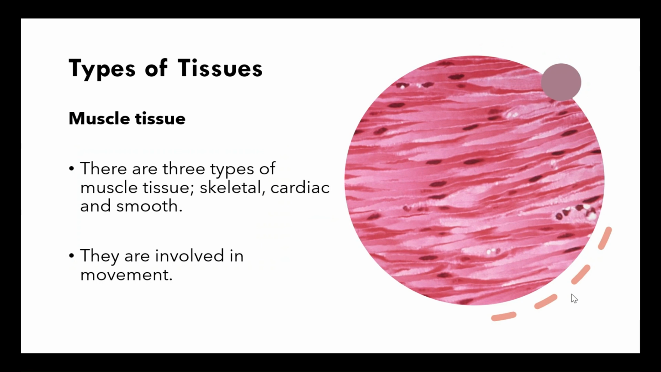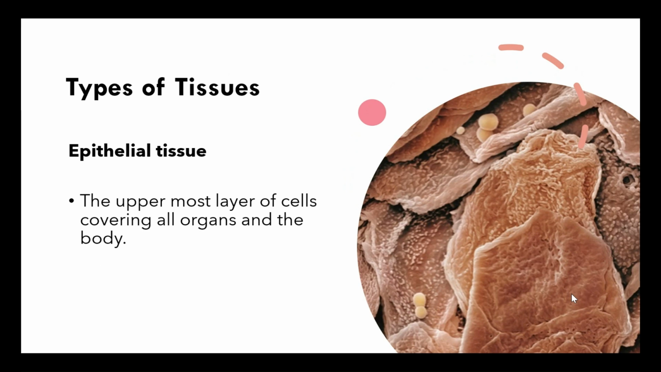And then finally, the last one is our smooth muscle tissue. So these are for our hollow visceral organs such as our liver, pancreas, and intestines. And of course, muscle tissues are all involved in movement. The second type is our epithelial tissue.